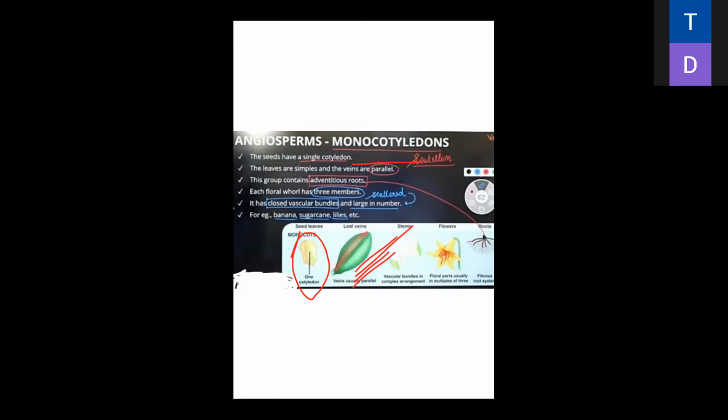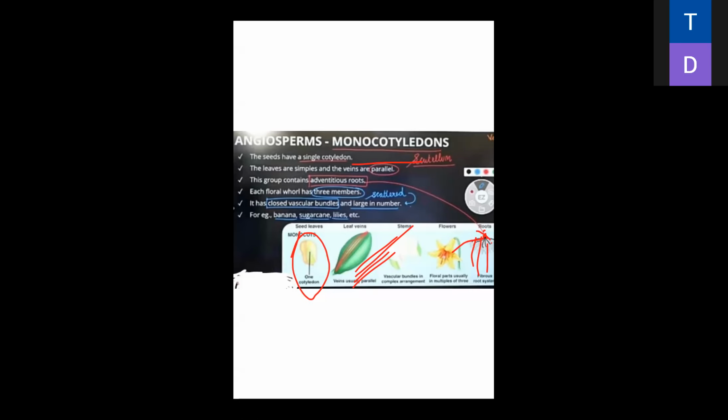The group contains adventitious roots. Here we have the scutellum and the adventitious fibrous root. What is the meaning of adventitious fibrous root? The main point: fibrous roots come from a single point. Here you see all roots originate from the single point. Is it clear, everybody? Fibrous root means the roots come from a single point.